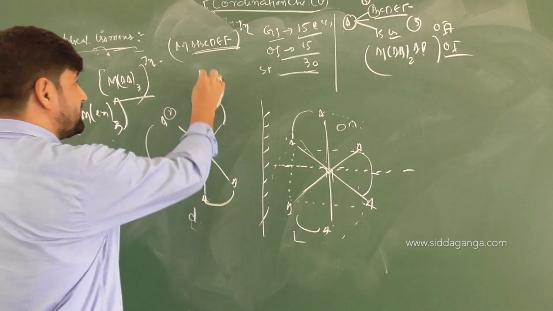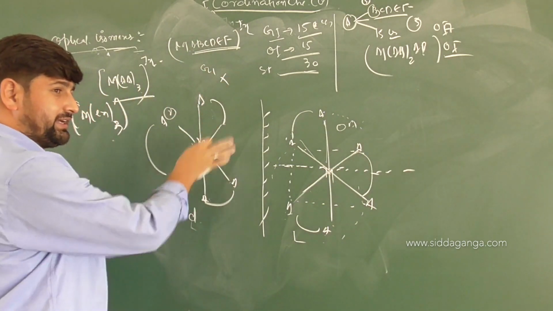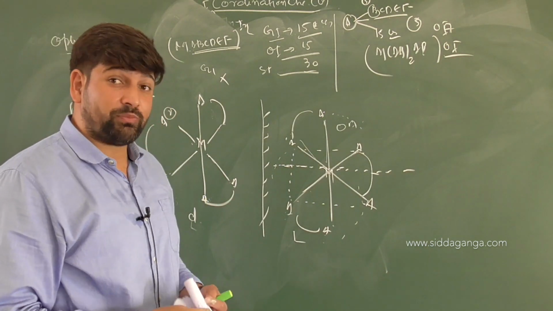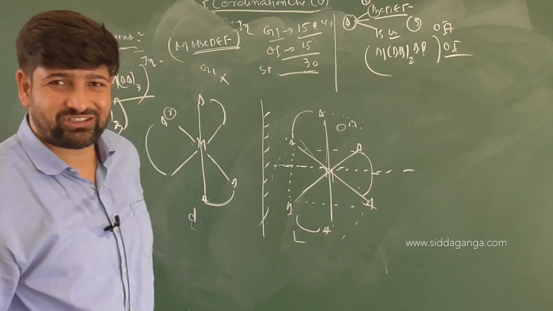And what about this formula? MMAA type, will it exhibit any geometrical isomerism? No, geometrical isomerism will not be exhibited by it at all. So, it will be optically active or inactive? Optically active. Yes or no?